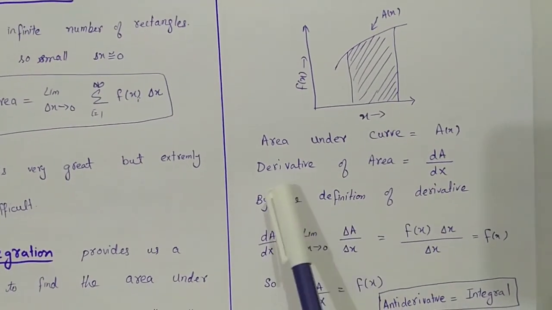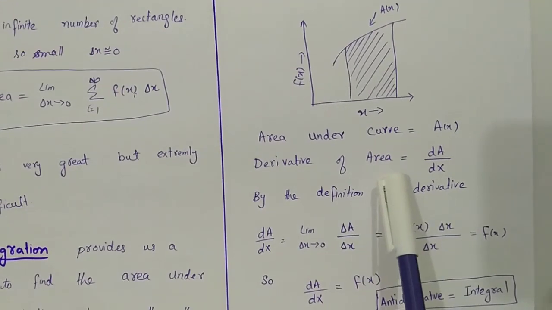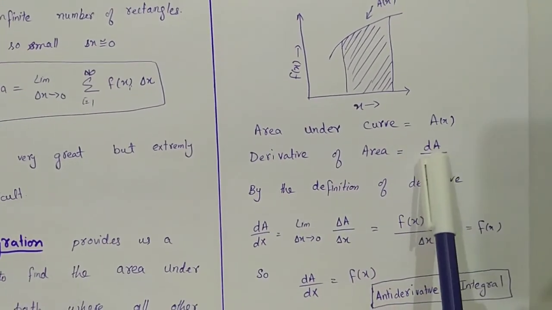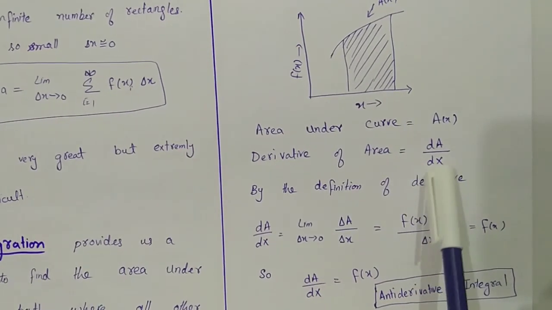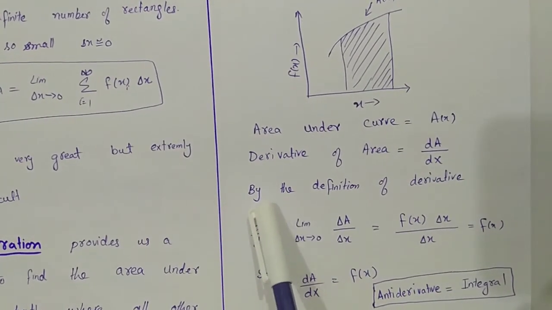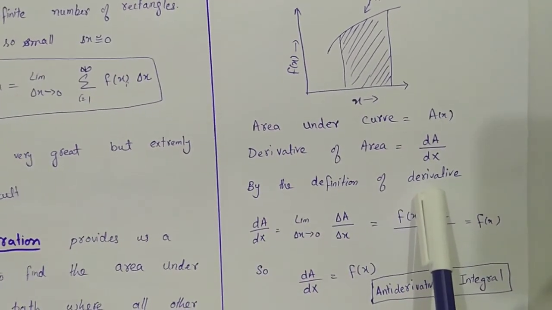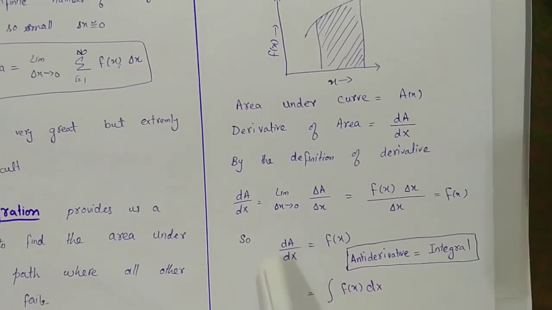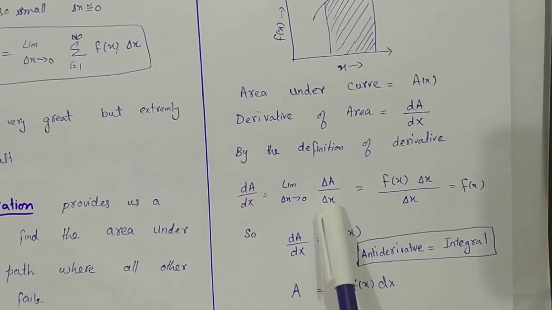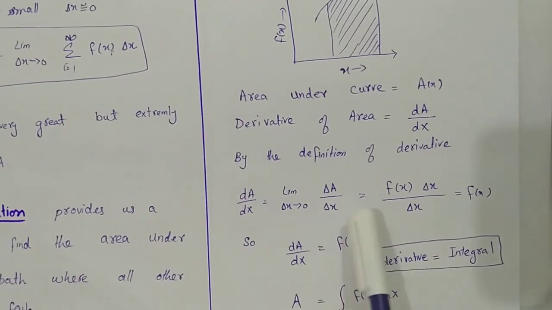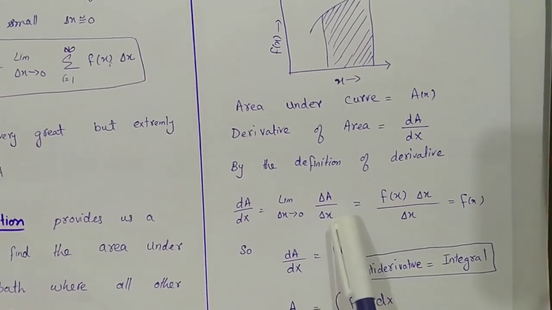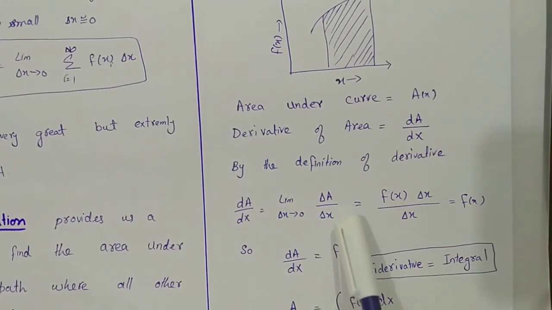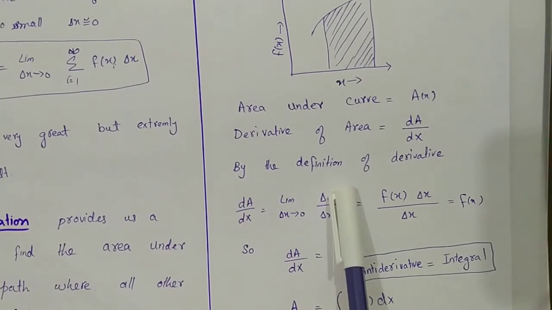Let us take the derivative of this function. The derivative is dA over dx. By the definition of derivative, dA over dx is equal to limit delta x approaches 0 of delta A over delta x. Here is the area.